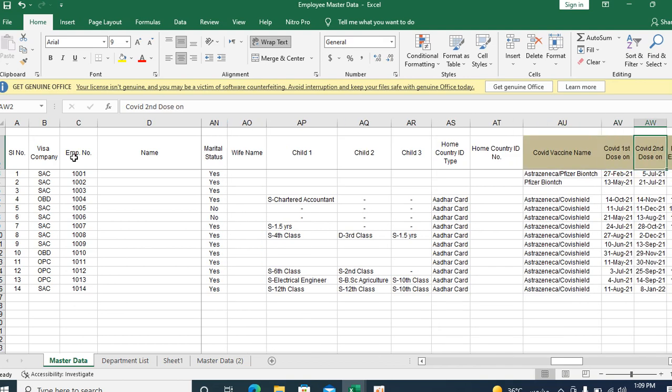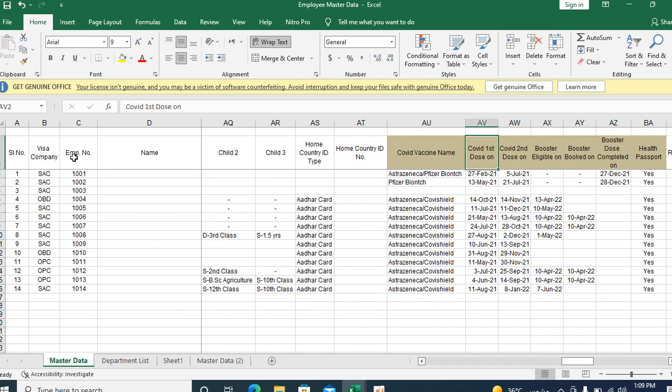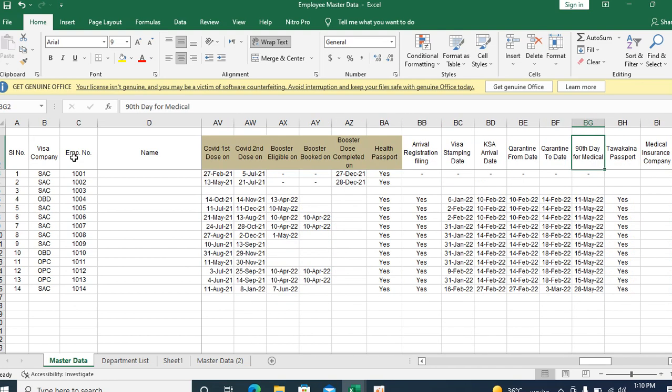Tawakalna is the major role in Saudi. In Tawakalna, what is the COVID vaccination name, when they got the first dose, second dose, and booster dose eligibility date. If they completed, you can mention the completion date also. Then health passport, arrival registration, filing, visa stamping, and the arrival quarantine period, if there is one.